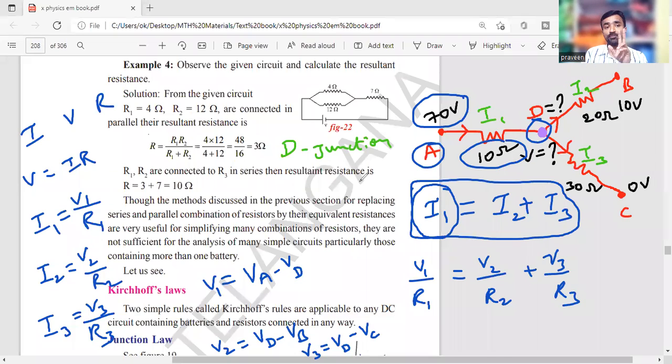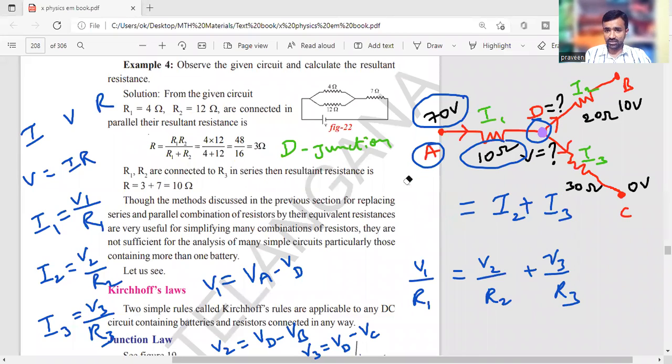So from high potential to low potential, that energy gap between the ends is taken as the difference, nothing else. A is at higher energy, B at lower energy, always higher energy to the lower energy, right? The charge is moving from higher energy to lower energy. So that I followed. VA minus VD is taken for V1, and I am replacing that in the equation.